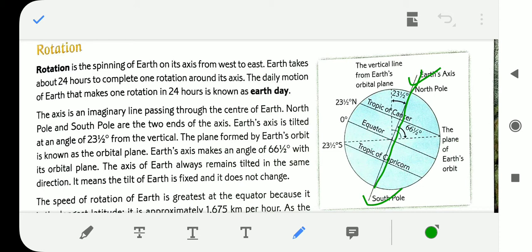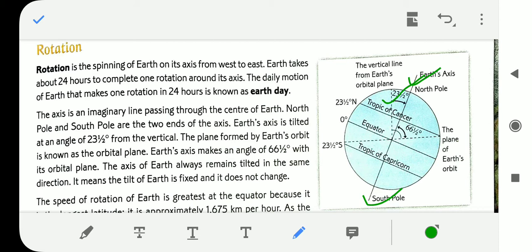Earth's axis is tilted at an angle of 23.5 degrees from the vertical. The plane formed by Earth's orbit is known as the orbital plane. Earth's axis makes an angle of 66.5 degrees with its orbital plane.